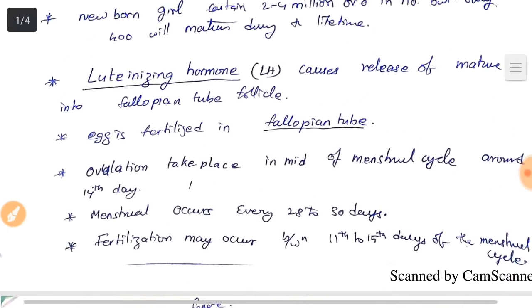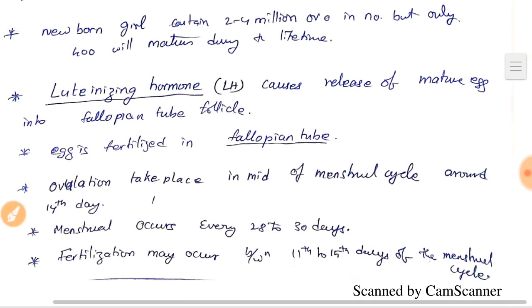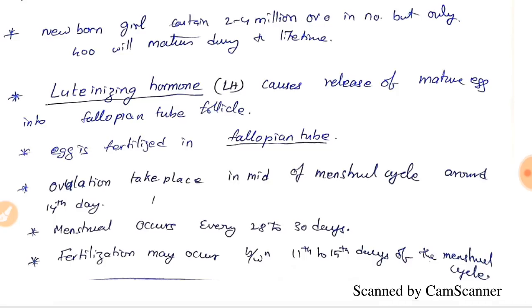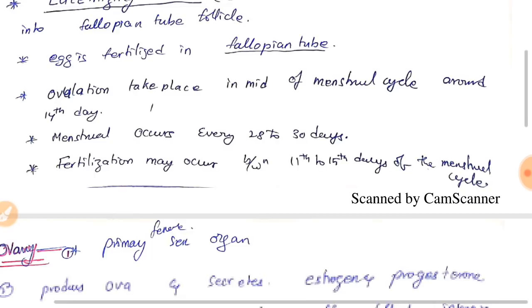Okay, ovulation takes place in the middle of the menstrual cycle, around the 14th day. Menstruation occurs every 28 to 30 days, friends. Fertilization may occur between the 11th and 15th day of the menstrual cycle, and on average they have taken the 14th day.